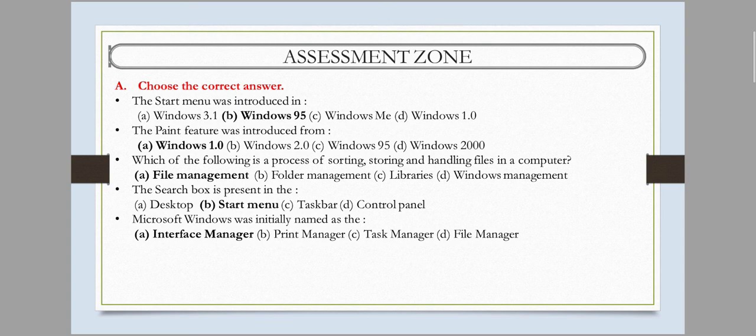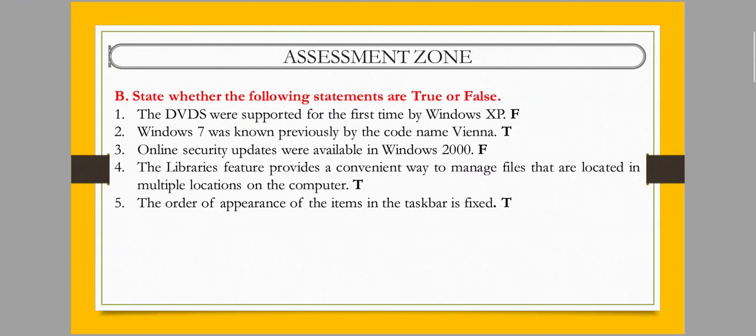Question number A, choose the correct answer. Okay, next is true or false. State whether the following statement is true or false. That means when the statement is correct we write true, and when the statement is incorrect we write false. First: the DVDs were supported for the first time in Windows XP. It is false. Next: Windows 7 was previously code named Blackcomb. It is true. Online security updates were available in Windows 2000.